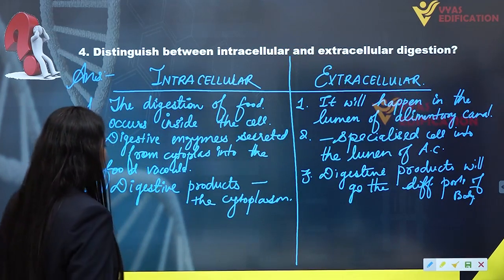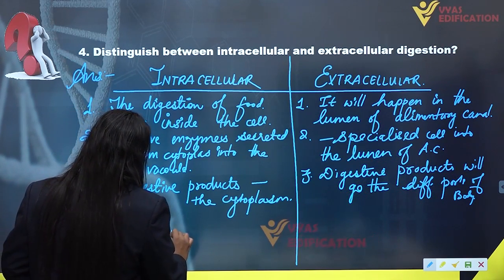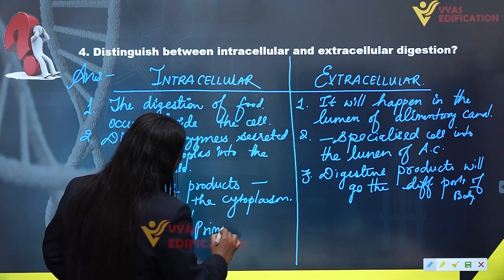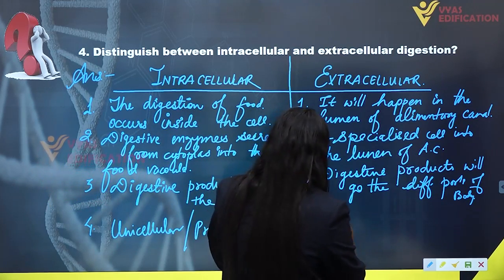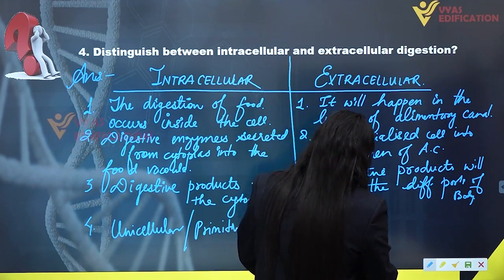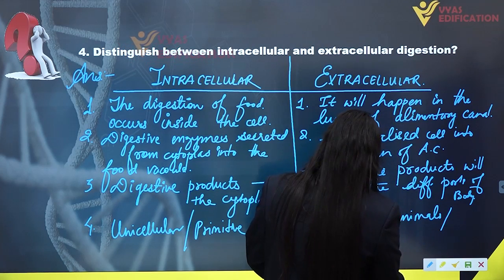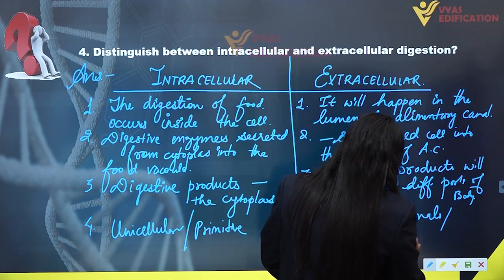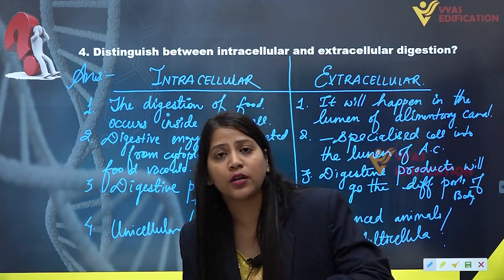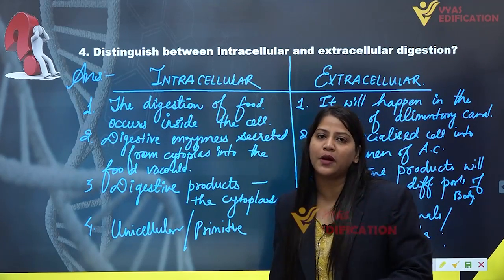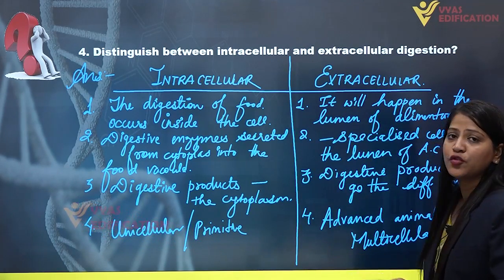If we talk about the example, this type of digestion is exhibited by unicellular or primitive organisms. And in case of extracellular digestion, this happens in advanced animals or multicellular animals. So I hope you are clear with the features which can distinguish between intracellular digestion and extracellular digestion. So here is the complete solution of question number 4.